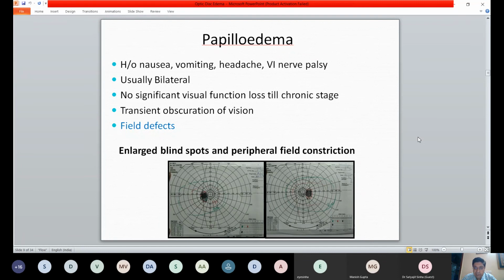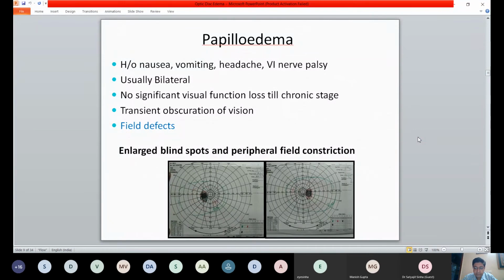We call this a false localizing sign because in neuro-ophthalmology or in neurology, any sign, or a constellation of signs, can localize to a site of lesion. So if you have two cranial nerves involved, wherever they are together, you can localize the lesion there. But with disc edema and sixth nerve palsy, you cannot localize it anywhere. There is no single place where you can actually localize it.